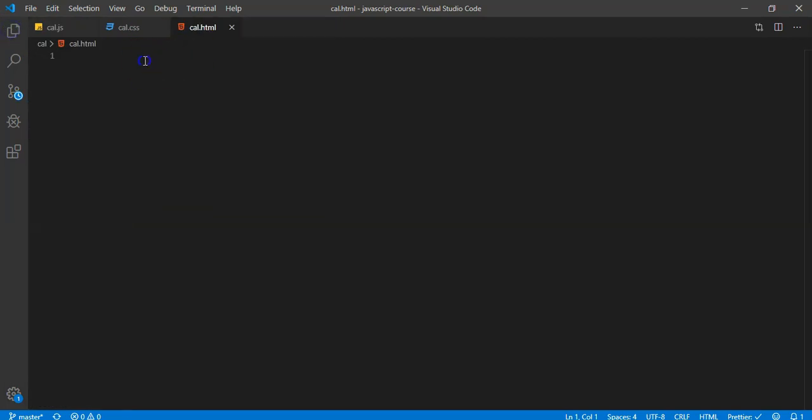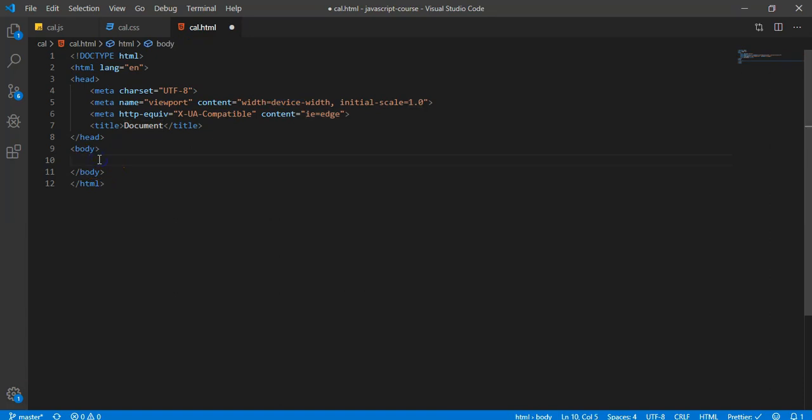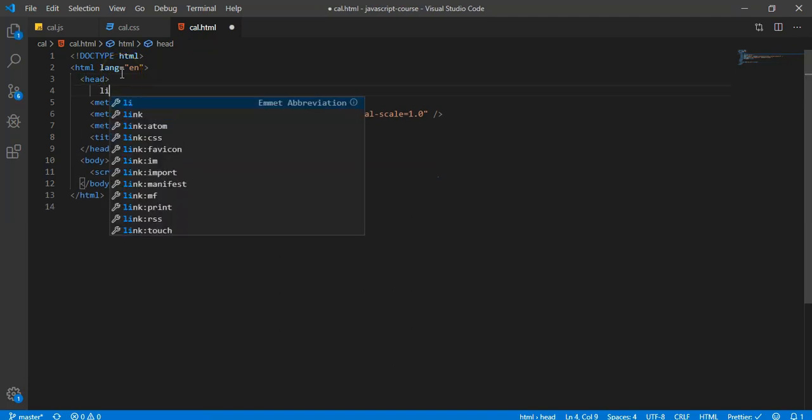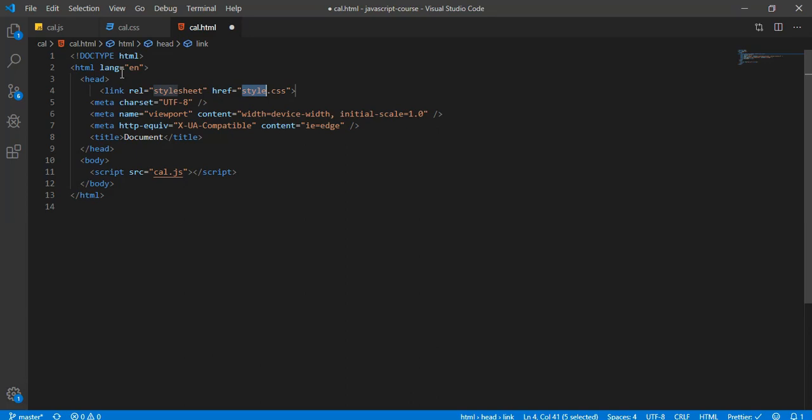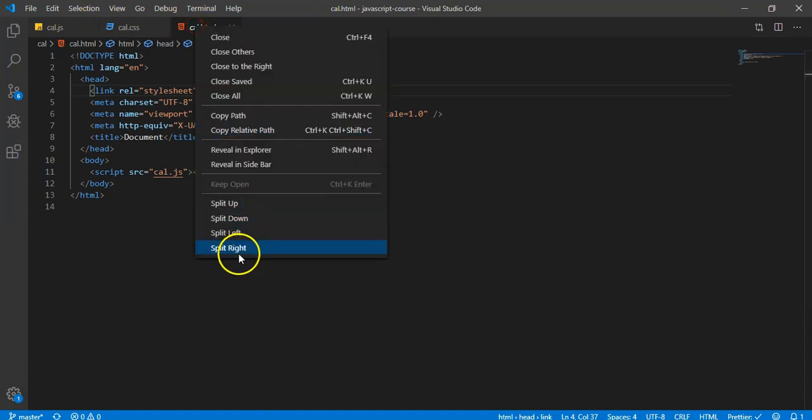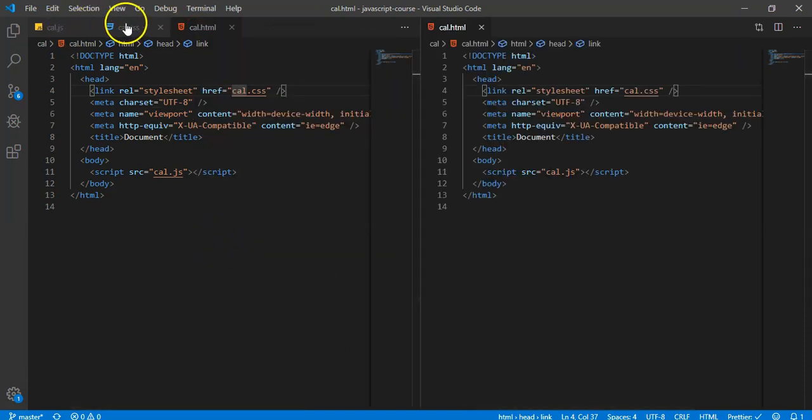Okay, and inside my HTML, I'm just going to use the Emmet abbreviation, the exclamation point, to set up a basic doctype so that I can type some HTML in here. I'm going to set up my script, which is going to be cal.js. And I'm also going to set up my CSS file by using a link. The rel will be a stylesheet. Rel stands for relationship, and the href is just what you're linking in, and we're going to be linking in our CSS file.